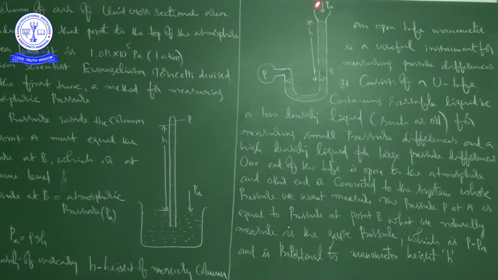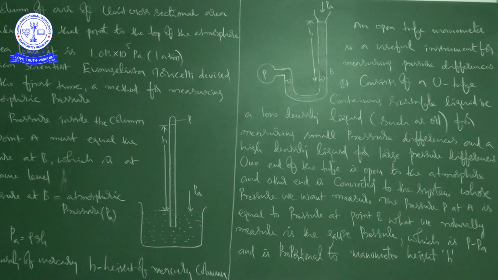The pressure P at A is equal to the pressure at B. So in all the cases, either in case of this barometer or this manometer, whatever the situation, we take the pressure to be the same at equal levels. In our previous class, at the end of the class, we saw different vessels with different sizes.